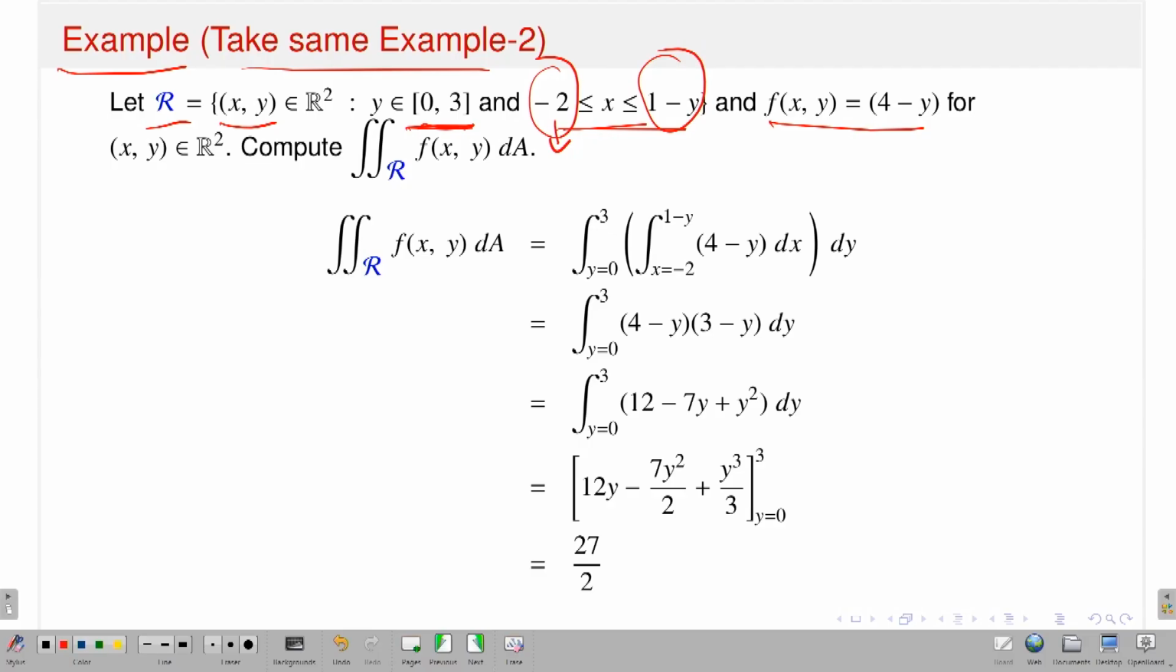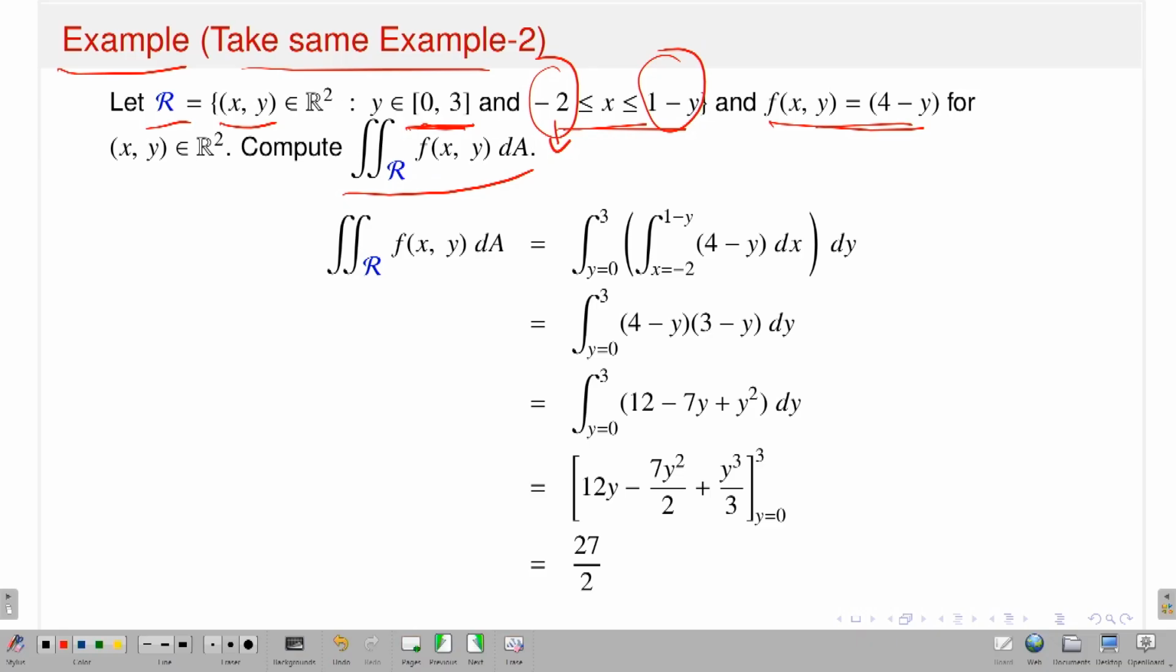So therefore it is a horizontally simple region. Now you have to calculate this double integral. You just apply Fubini's theorem, because this function is continuous. So you perform the x integral first and then you perform the y integral, because y varies over a fixed interval, 0 to 3. That will give you some hint.